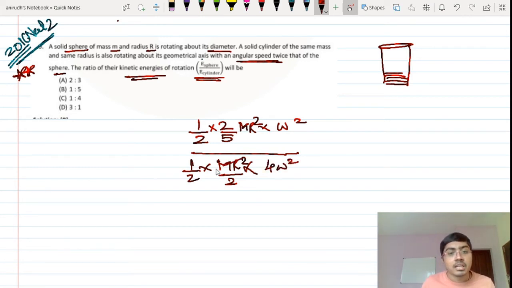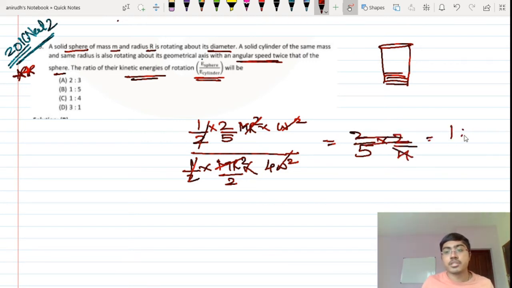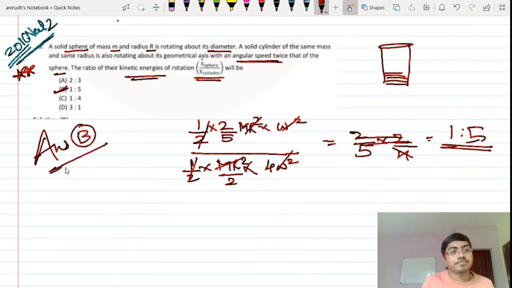This cancels, this cancels, this also gets cancelled. So this is equal to 2 by 5 multiplied by 2 divided by 4, which is directly 1 is to 5. Simple question. The correct answer for this question is option B.